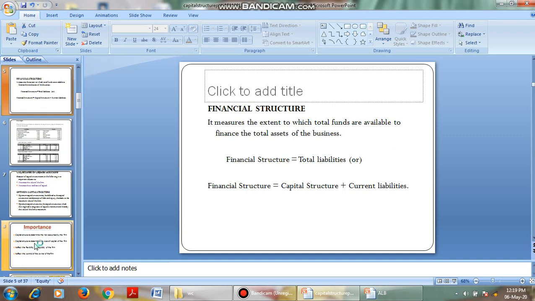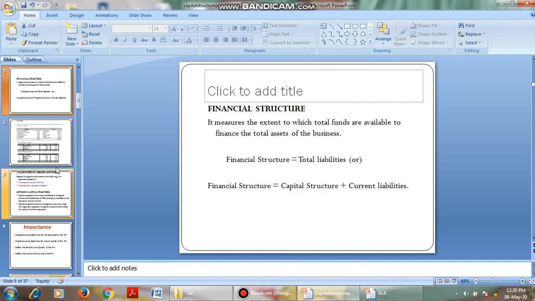Then coming to financial structure. Don't get confused between capital structure and financial structure. Financial structure is the measure of the extent to which total funds are available to finance the total assets of the business. In simple terms, financial structure is nothing but total liabilities, that is, capital structure plus current liabilities.